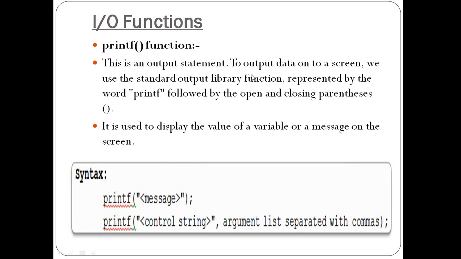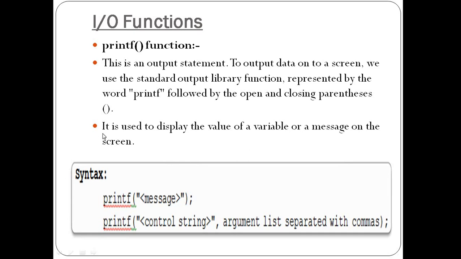To output data onto screen, we use the standard output library function represented by the word printf followed by the open and closing parenthesis. So we can use the reserved keyword printf to show the output on a screen. It is one of the library functions in the C programming language. It is used to display the value of a variable or message on a screen.